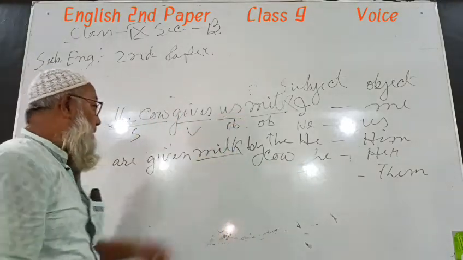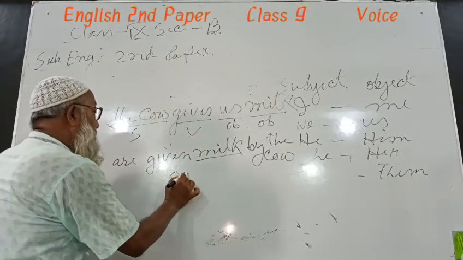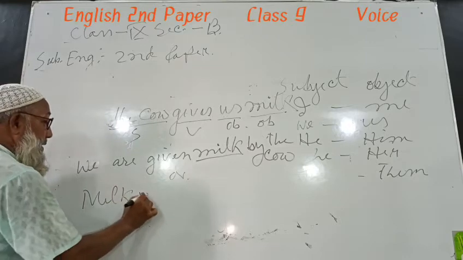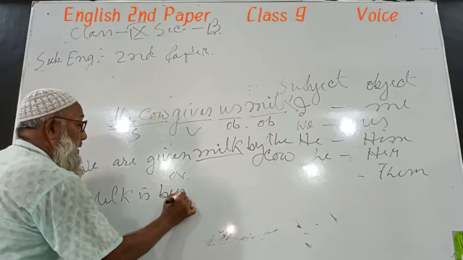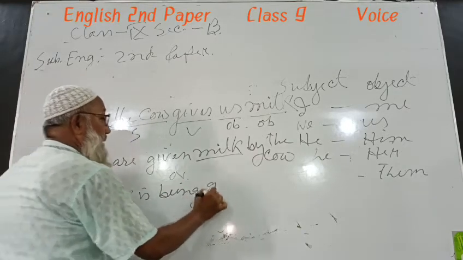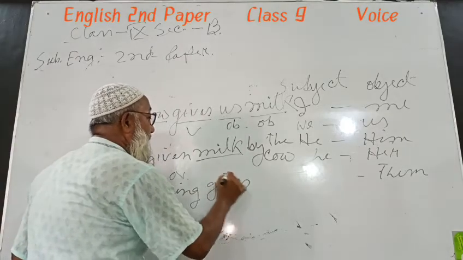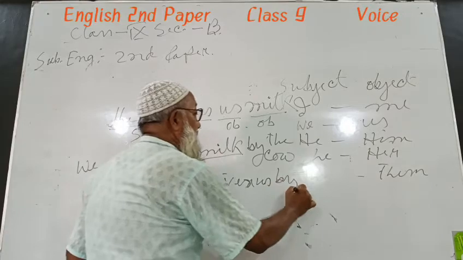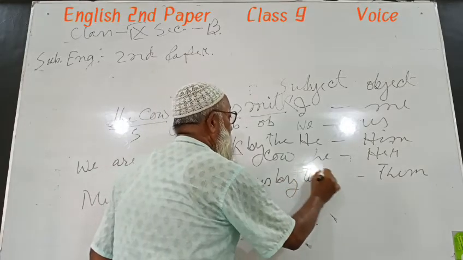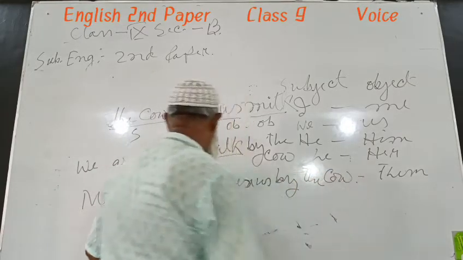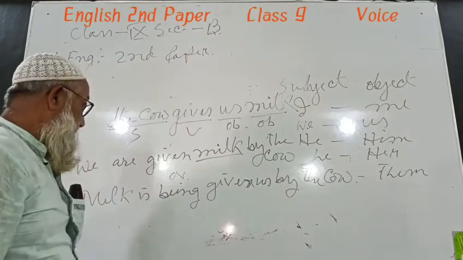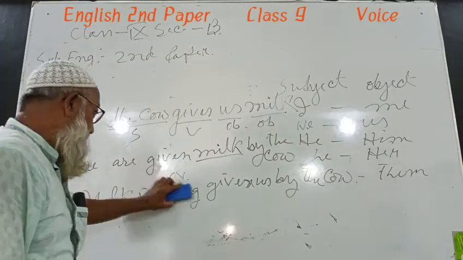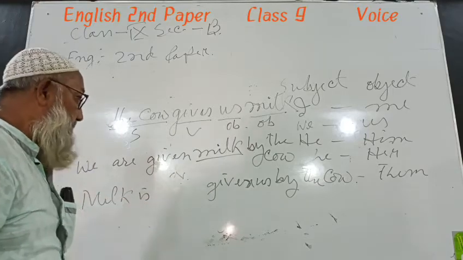You may also change it in this way: milk is given us by the cow, not being given.